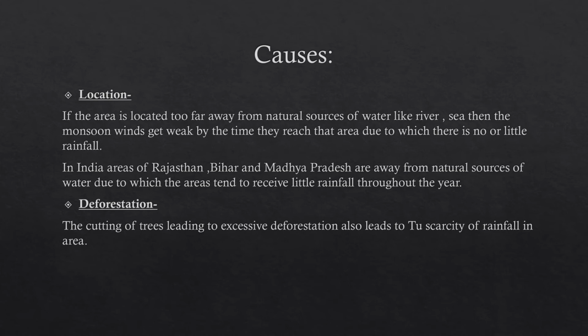They are away from natural sources of water, due to which these areas tend to receive little rainfall and hence are more prone to drought. Next is deforestation. In the floods also we have discussed it already, that deforestation refers to the cutting down of trees on a large scale, and it leads to the scarcity of rainfall in any area.